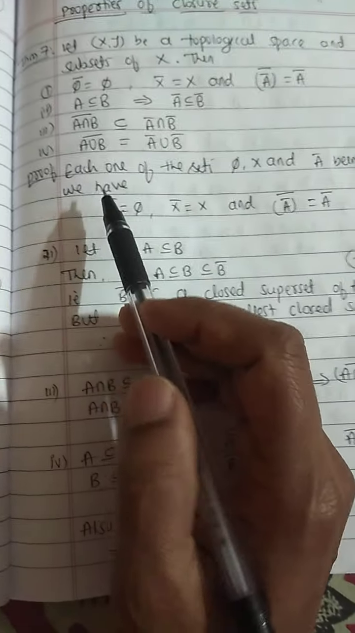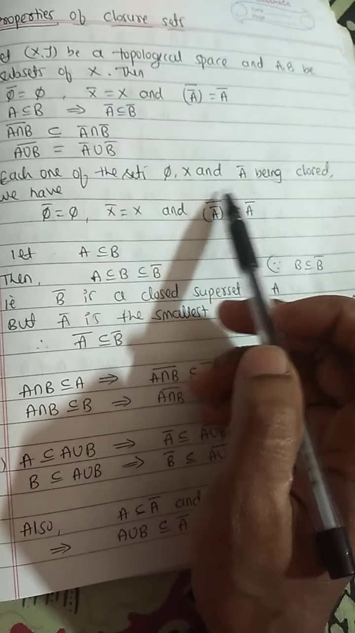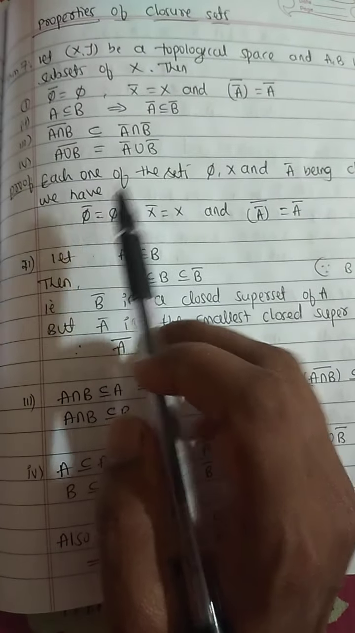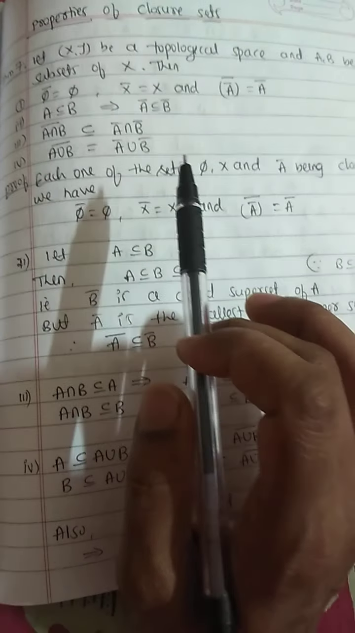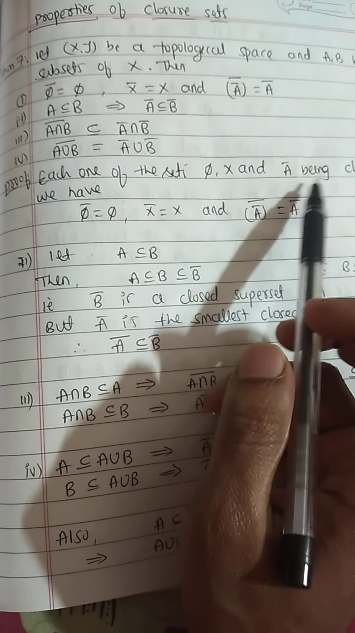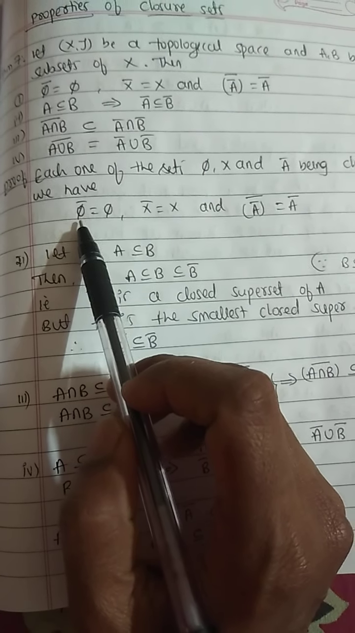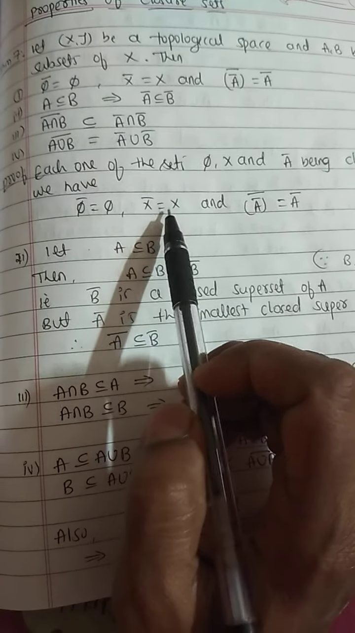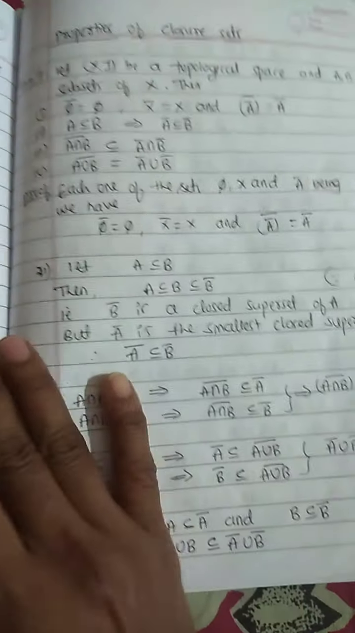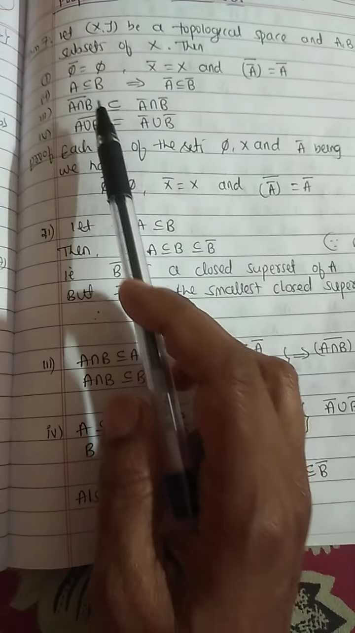First one, each one of the sets phi, X and A bar, being closed, they are closed sets. Therefore, if A is a closed set, then we have closure of A equals A. Similarly, here phi, X and A bar being closed, we have phi bar equals phi, X bar equals X and A bar bar equals A bar. First property done.